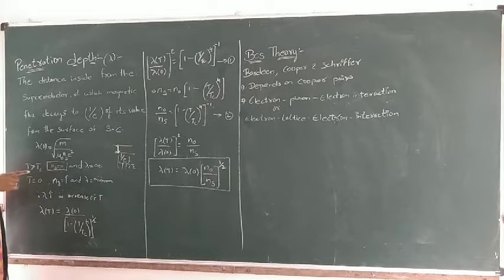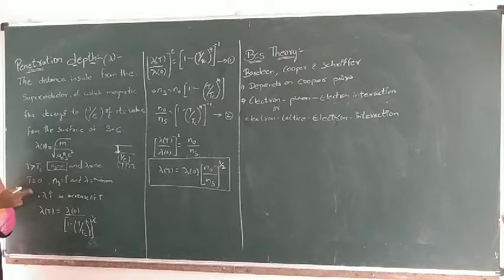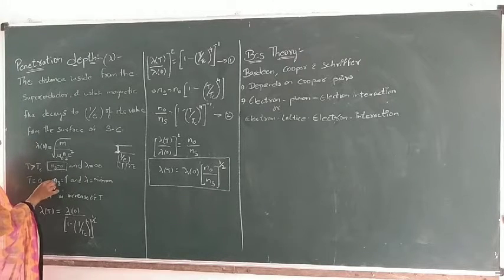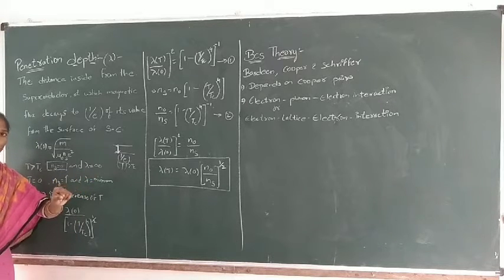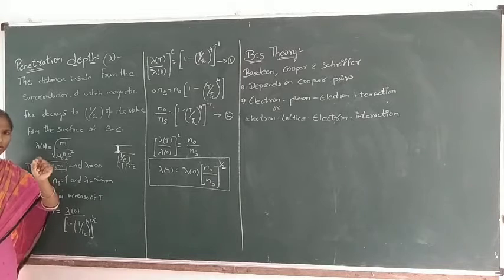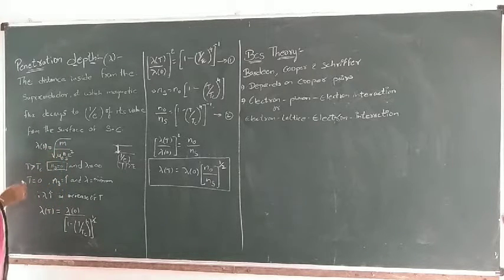As the super electrons increase, the penetration depth will be minimized. So what relation can we make? An inverse relation. As the super electrons increase, the penetration depth will be minimum. As the super electrons become zero, the penetration depth will be infinite.